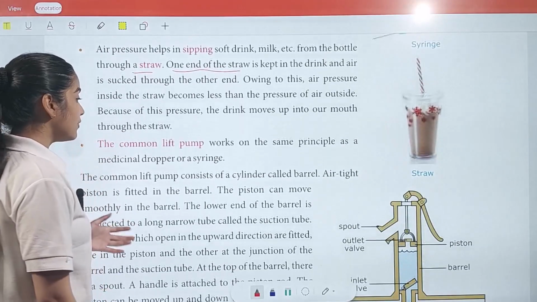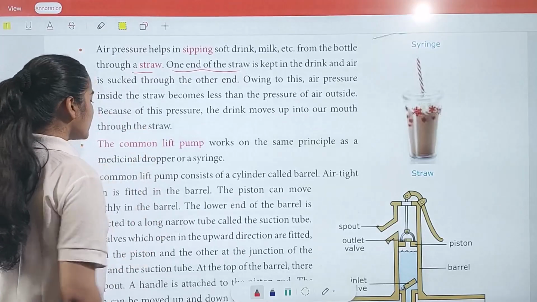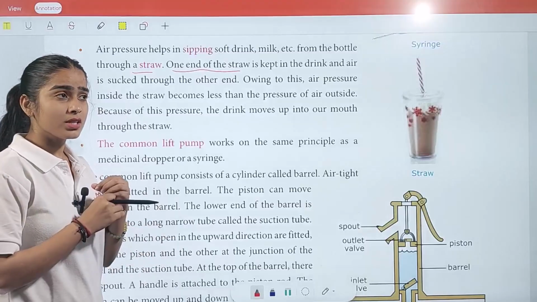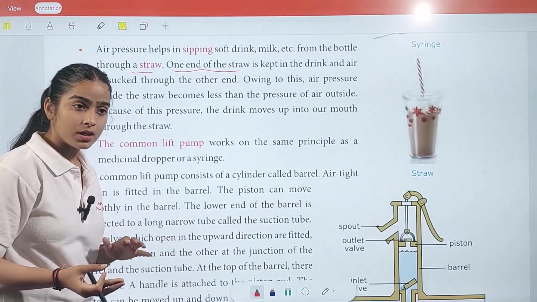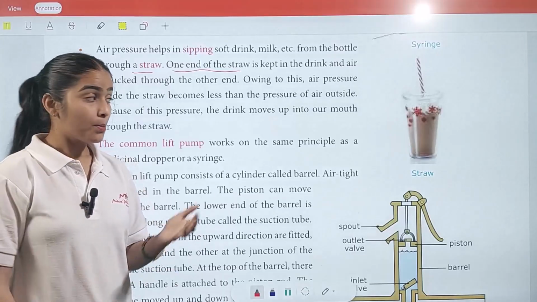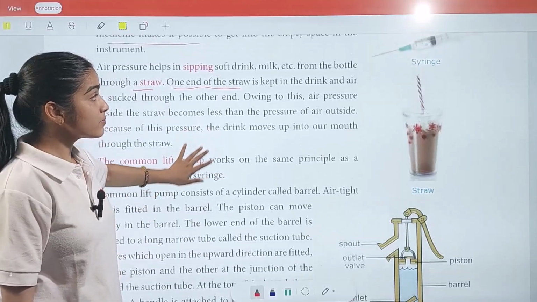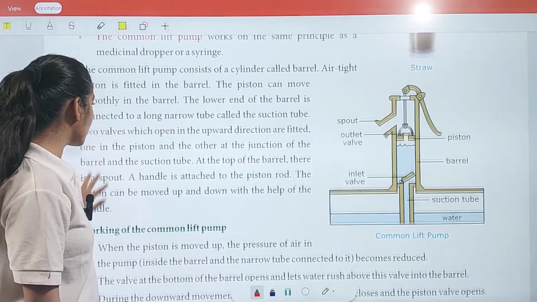So the common lift pump. I hope so, students. Now you are going to think about how air helps us in such ways. We cannot imagine our life without air, because we need oxygen for breathing. But rather than breathing, air plays a very important role in a lot of things. So these are the things which we have.